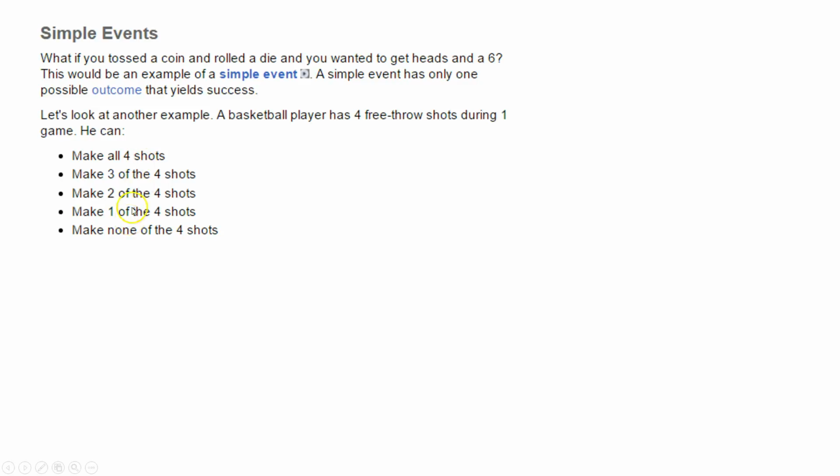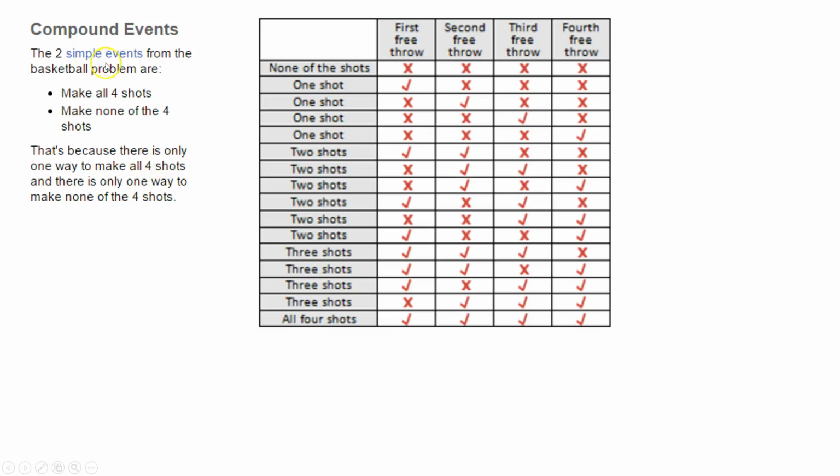Okay, but what about which ones are simple events, and which ones are complex events, compound events? The simple events are making all 4, missing all 4. There's only one way to make all 4 of your shots. You've got to make all 4 of them. There's only one way to miss all 4, and that is to just miss all 4 of them. So those are simple events that only have one way of happening.